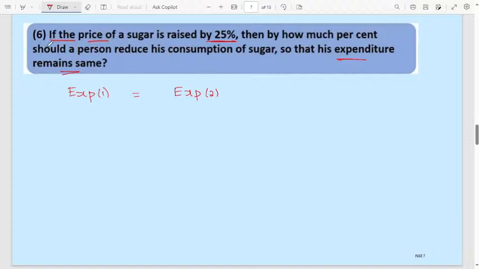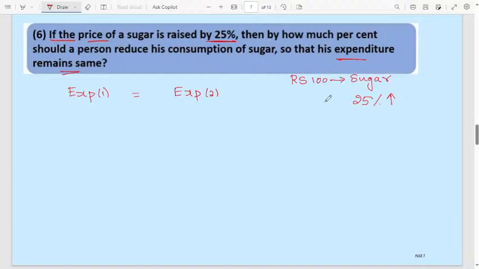In the first case, if the price of sugar is raised by 25%, then assume here the price of the sugar will be 100 rupees at the beginning.